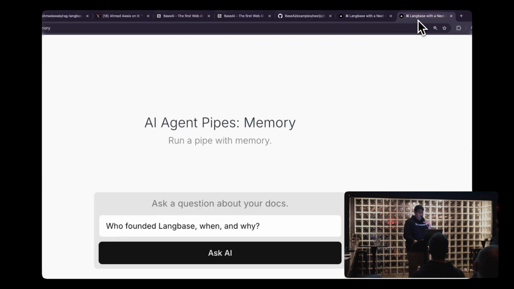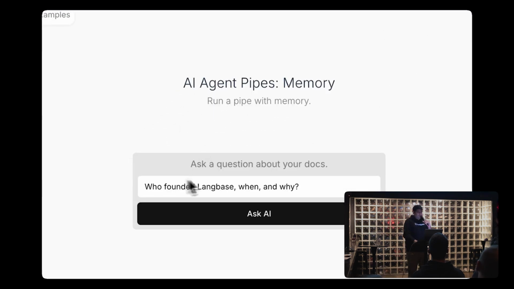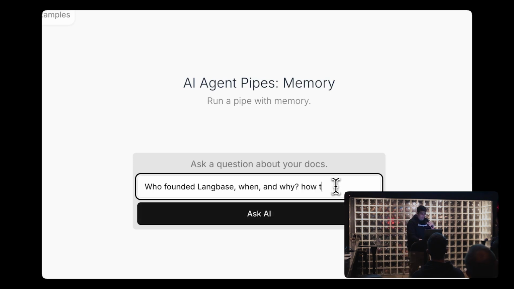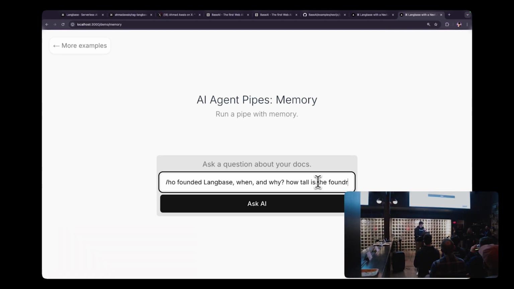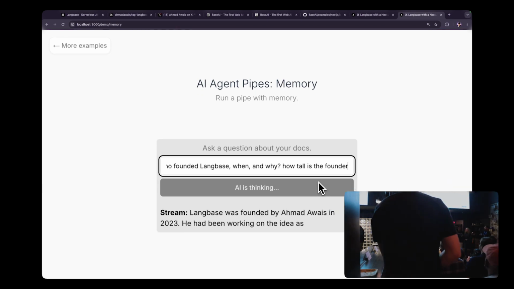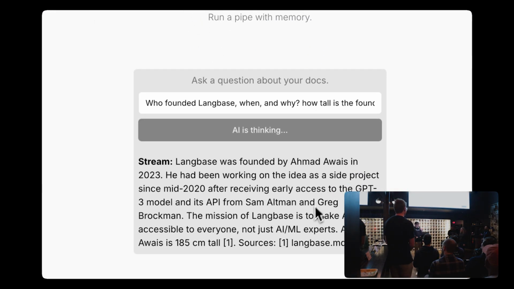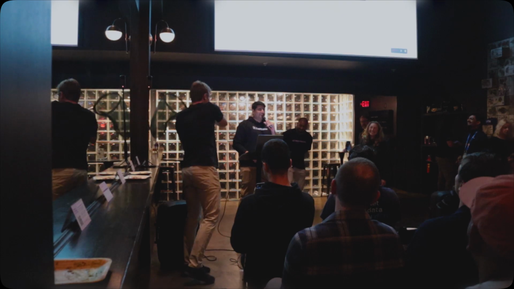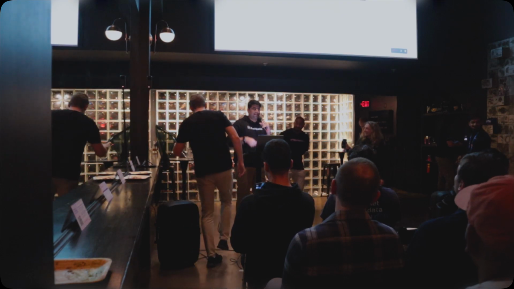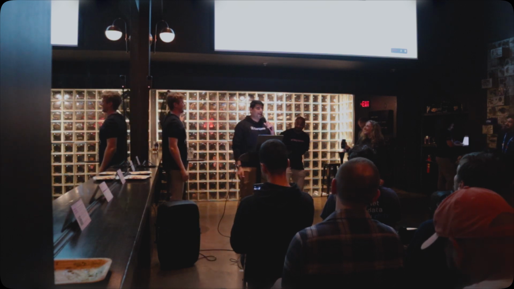Now what I can do is I can also show you memory. So who founded Langbase, when and why, and something like, how tall is the founder. There you go, right? It knows, right? So right now, it is using the memory and the tool calling in one call. There you go. That's Langbase and BaseAI.